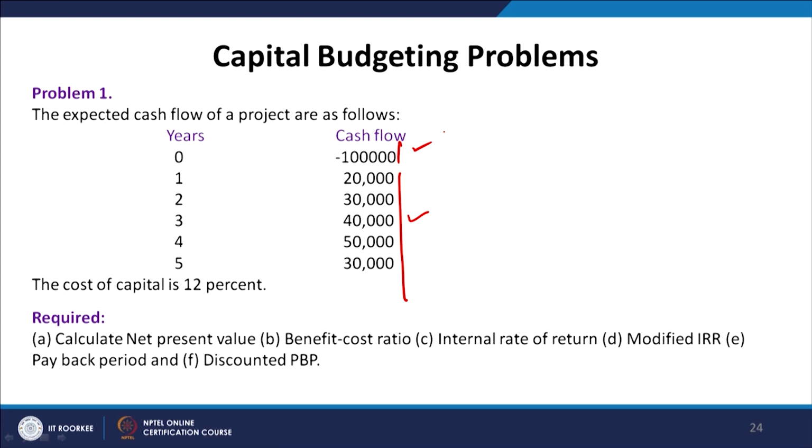It is a very complex and cumbersome job, with a very lengthy background procedure to arrive at these figures. It is not a one day job: we have to prepare the detailed project feasibility report, and after that we calculate these cash flows. Once the cash flows are available, we can evaluate the proposal with the help of the capital budgeting criteria, but arriving at them is a complex job. After completing capital budgeting, we will learn about cash flow estimation, the different methods involved, and how to go about it.